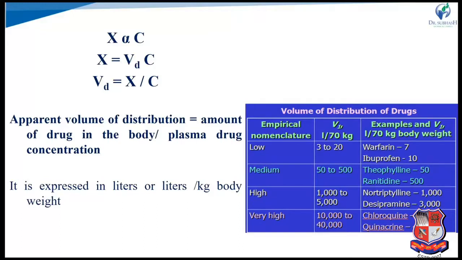Here in the table, some examples of volume of distribution of drugs are classified as low, medium, high and very high. Warfarin and ibuprofen have low volumes of distribution, as compared to chloroquine, which has a very high volume of distribution. So if the volume of distribution is high, the drug distribution throughout the body is also high.